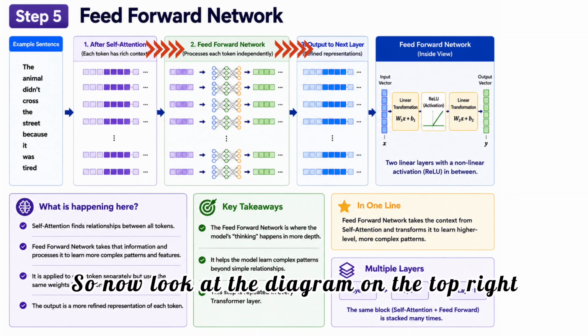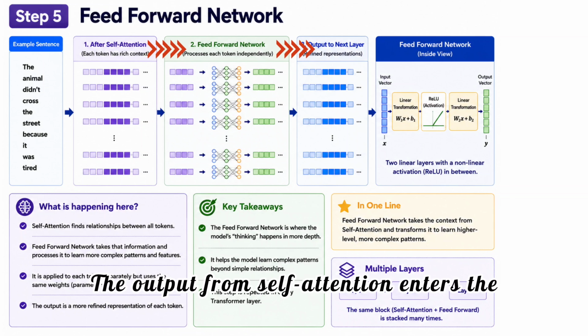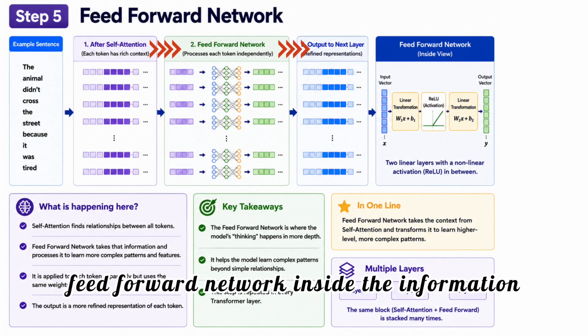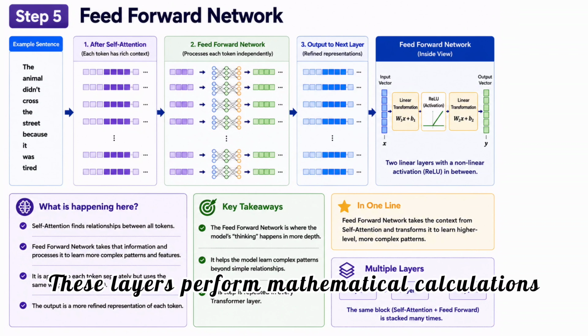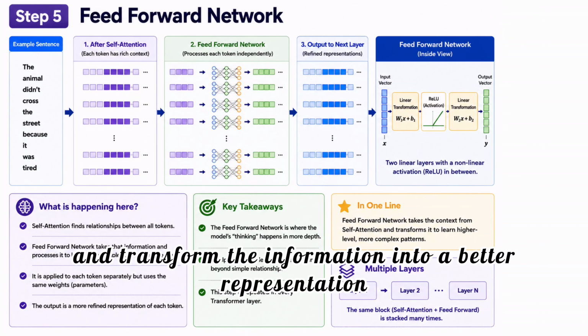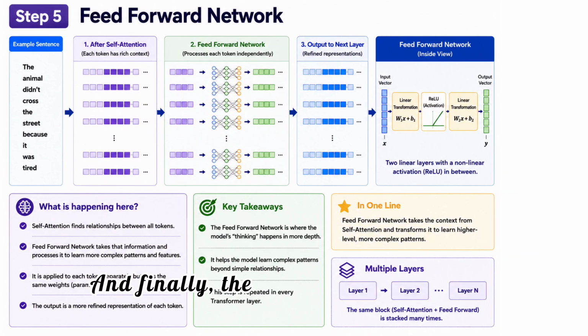So now look at the diagram on the top right. The output from self-attention enters the feed-forward network. Inside, the information passes through multiple layers of neurons. These layers perform mathematical calculations and transform the information into a better representation. And finally, the refined output is passed to the next transformer layer.